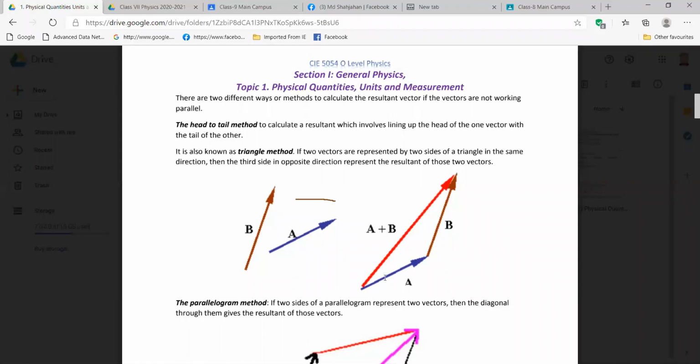Do you understand it? We have to keep the same angle. We have to make sure that these two lines are parallel, right? You know how to draw parallel lines?